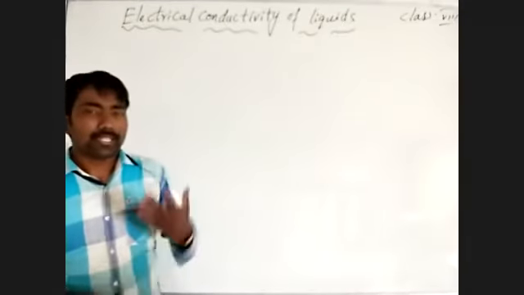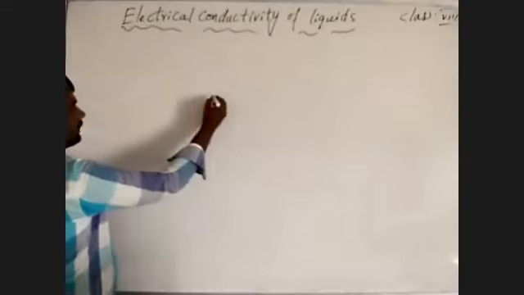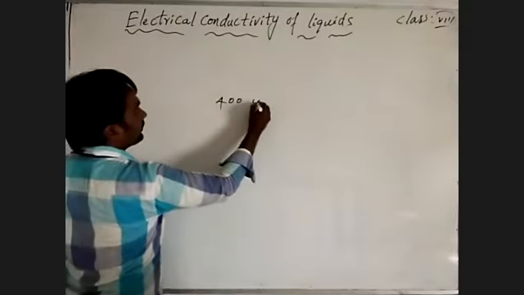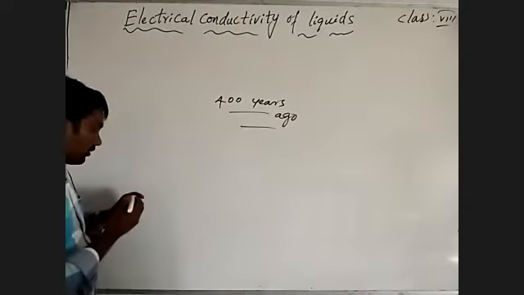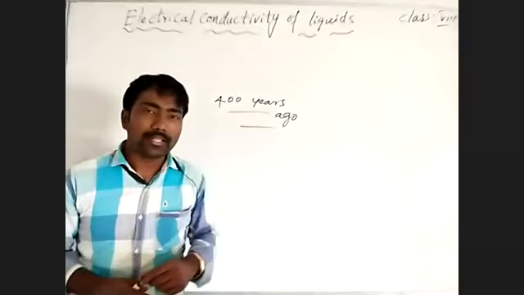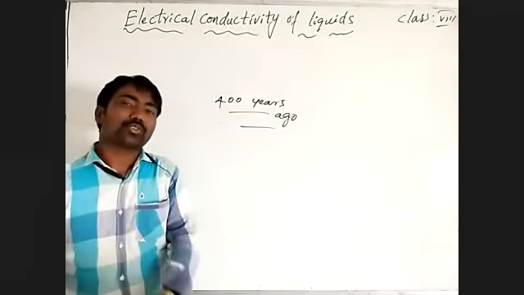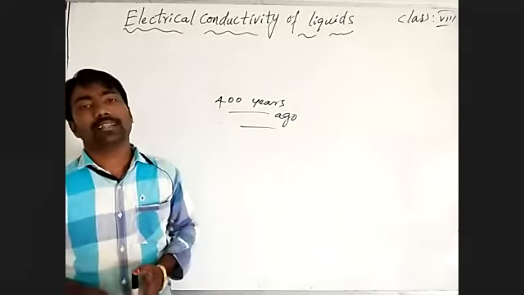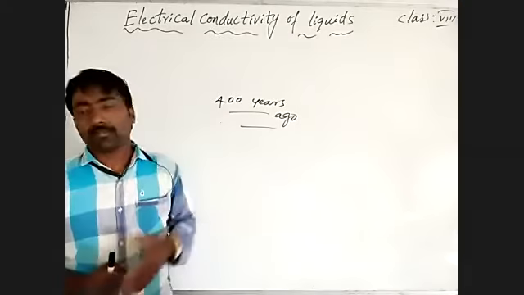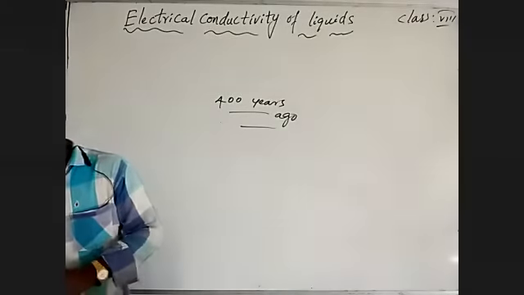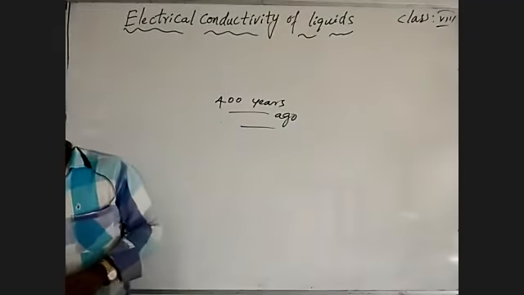But 400 years ago, there was no such thing to store electricity.